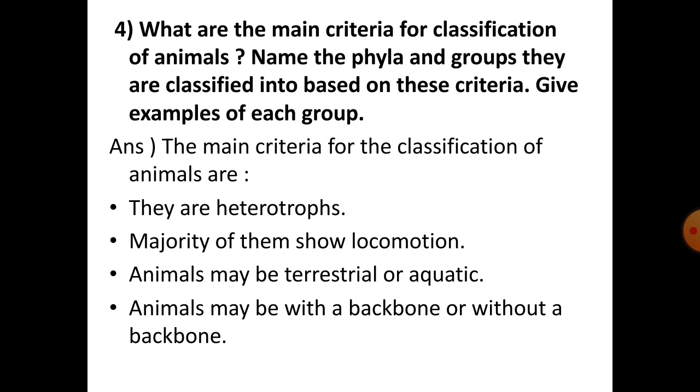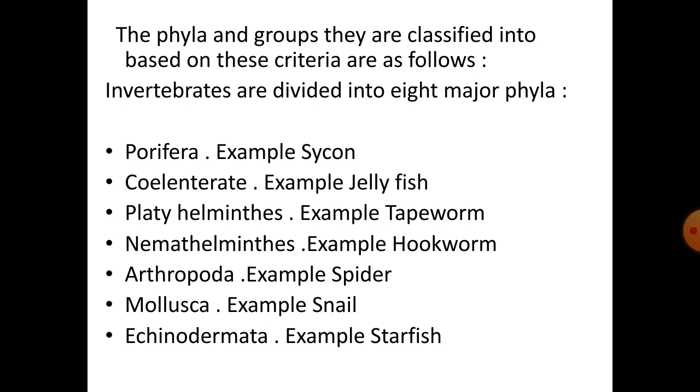Question 4. What are the main criteria of classification of animals? Name the phyla and groups they are classified into based on these criteria. Give examples of each group. The main criteria for the classification of animals are: they are heterotrophs, majority of them show locomotion, animals may be terrestrial or aquatic, animals may be with a backbone or without a backbone. The phyla and groups they are classified into based on these criteria are as follows.